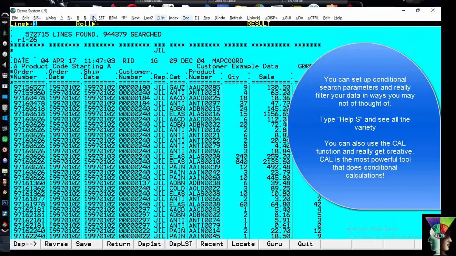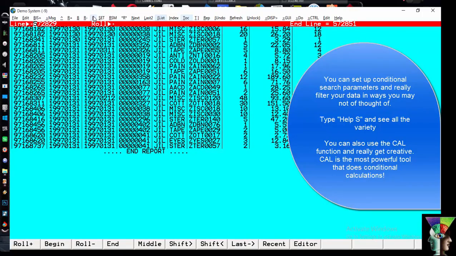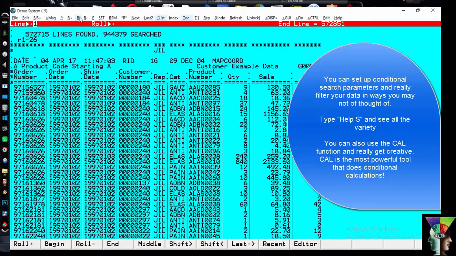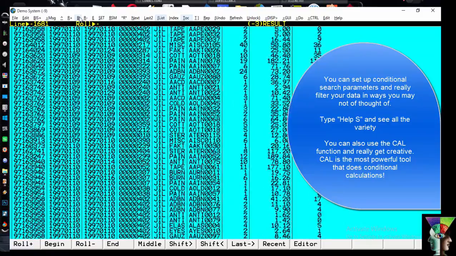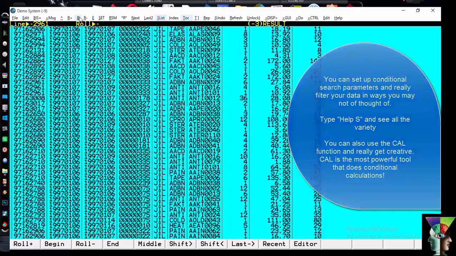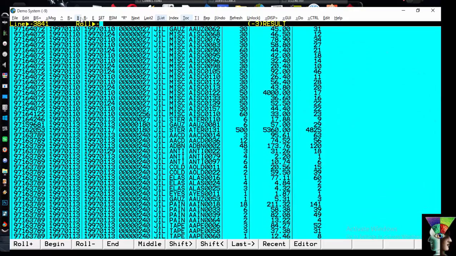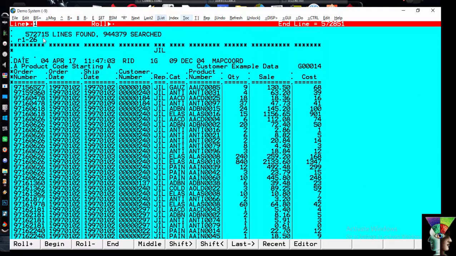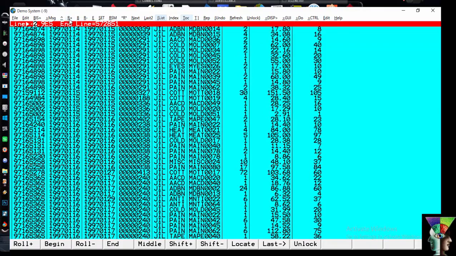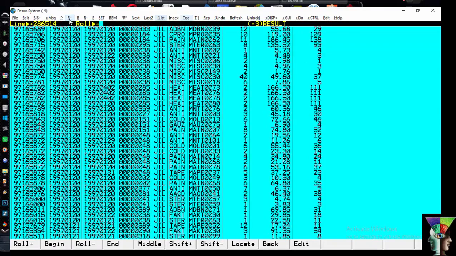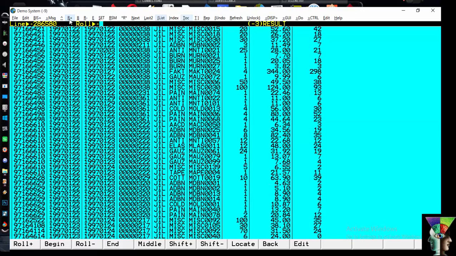We can get E to pop down to the end. We can also scroll through it by holding down the enter key. It goes very quickly all the way to the end of this data. Or we can go to the beginning. We had 57,000 lines. Bring me to the middle of it, because then I want to start scrolling through 20 lines at a time looking for something.